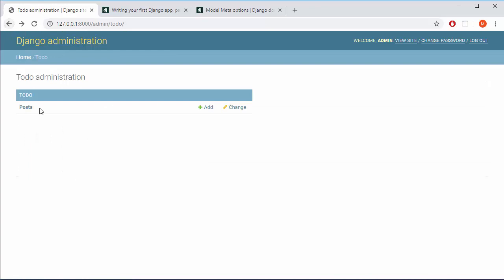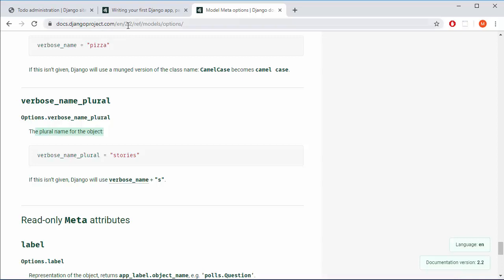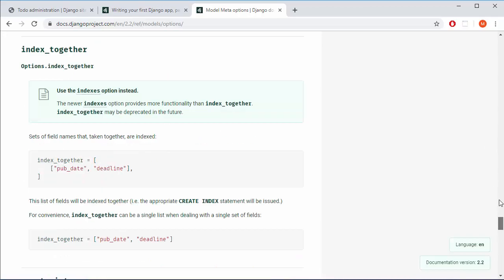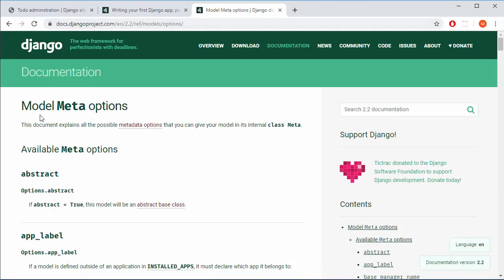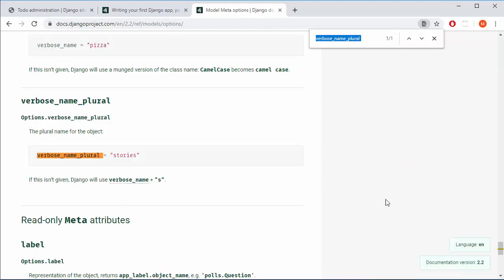Listing. So you're wondering, how the hell do I know that I need to use class Meta? Because in the documentation, again for version 2, in the link models/options, we see that they're using verbose_name_plural, and then they're defining something here. So they're saying stories, we are just saying posts, and so on. And the official title, if you don't want to remember this link, is model Meta options, somewhere at the end of the page, basically. Or you can just search for a specific string, which in this case is verbose_name_plural. So that's kind of it.